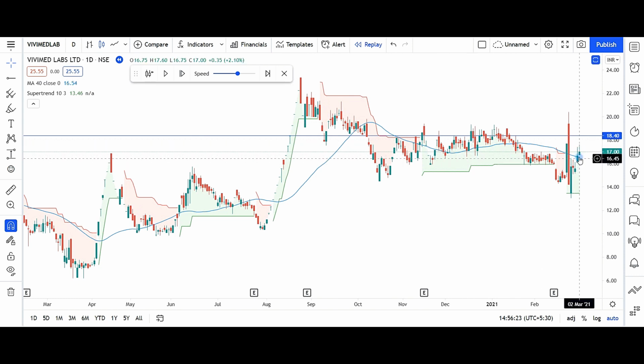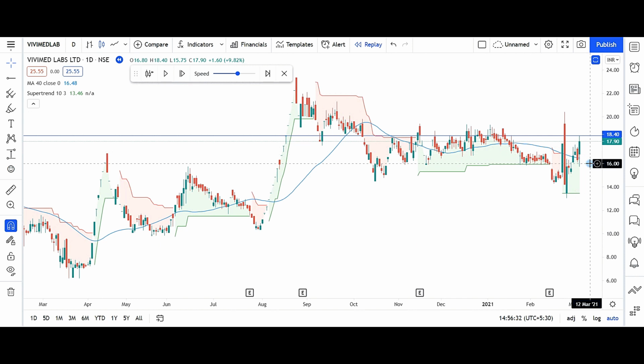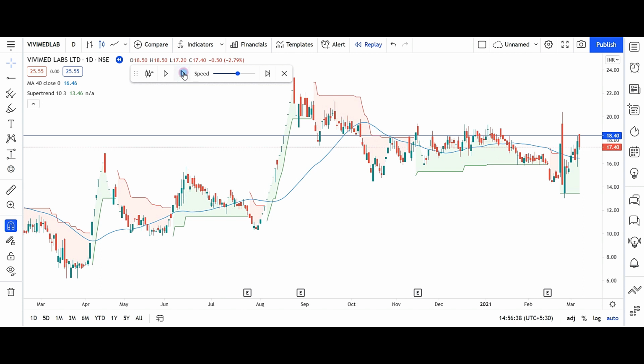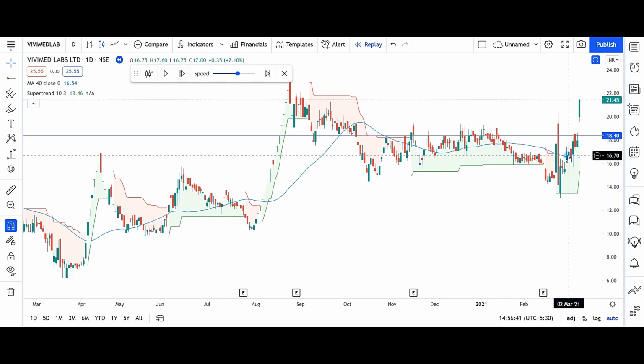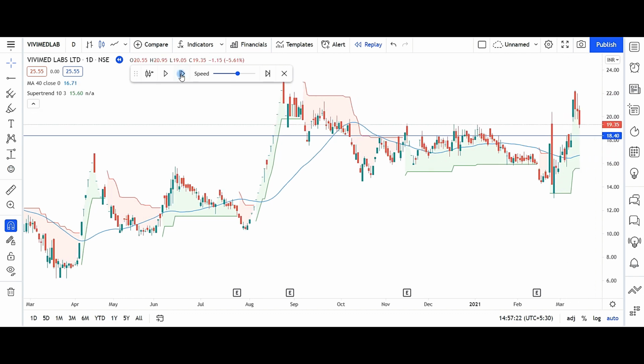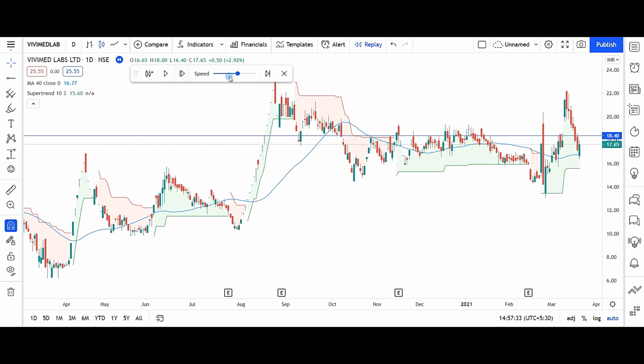This is again a fresh entry with close above the moving average and close above the super trend. So a fresh entry is taken here. This is the stop loss hitting candle, and next day it was a gap up open. So if we do not exit in this candle even after hitting of stop loss, it's not following rules. So this candle has come down, touched the moving average, and the super trend is nearby. Here again the stop loss is small, and close is above both the things. Let us see what happens.